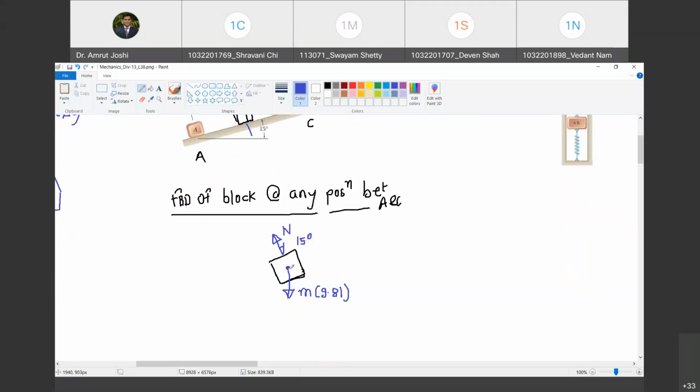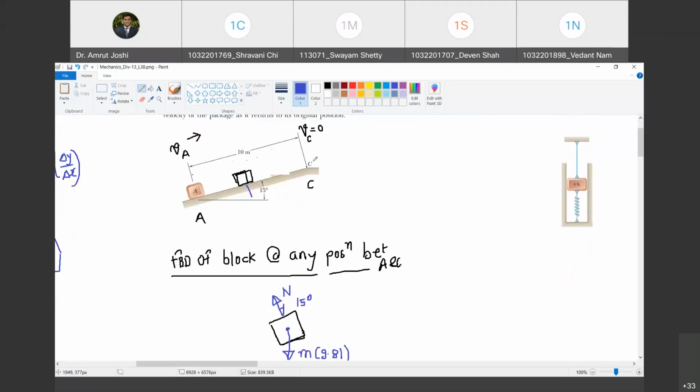Okay. Now, can I resolve this mg into two components, one along the surface and another across the surface? Are you with me? Yes, sir. The component which is along the surface is going to do the work. Happy? Yes, sir. Or instead, I can say that mg multiplied by the motion in the direction of mg is the work done by mg as the block moves from A to C.